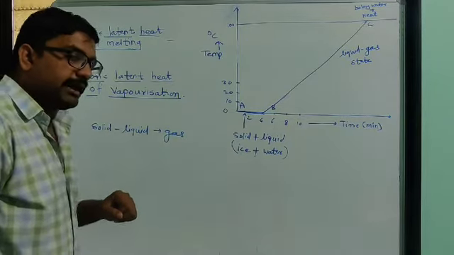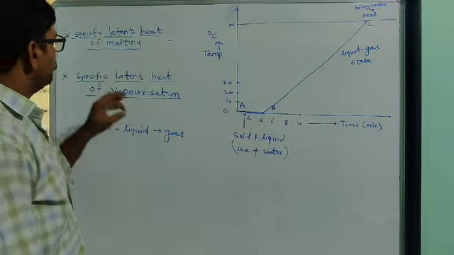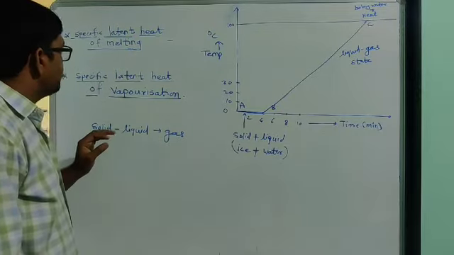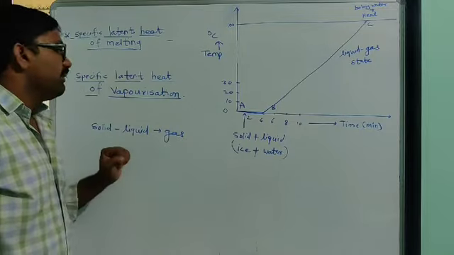There is one activity given there, by studying which we can understand specific latent heat of melting and specific latent heat of vaporization.